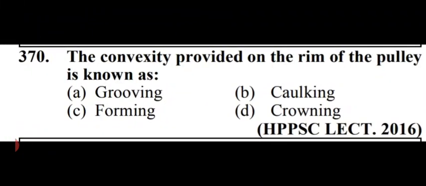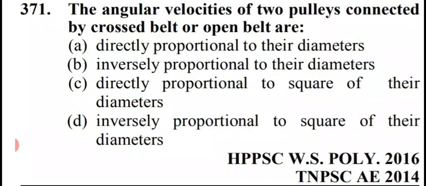Sorry, option number D, crowning. Okay, next question is the angular velocities of two pulleys connected by crossed belt or open belt are. Options are directly proportional to their diameters, inversely proportional to their diameters, directly proportional to the square of their diameters, or inversely proportional to square of their diameters. So in this case, option number B is right. That is inversely proportional to their diameters. Option number B.